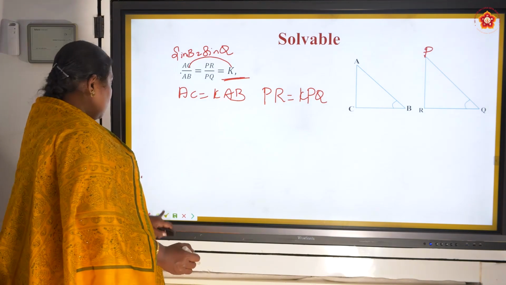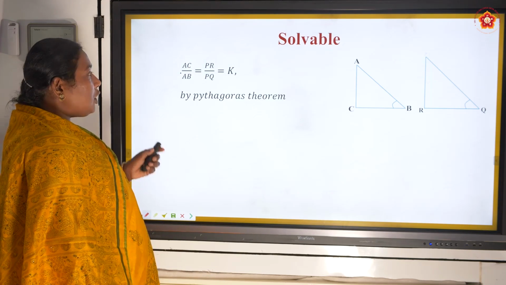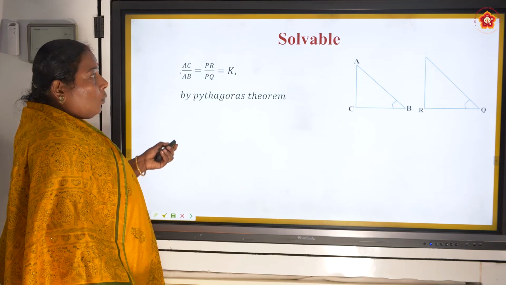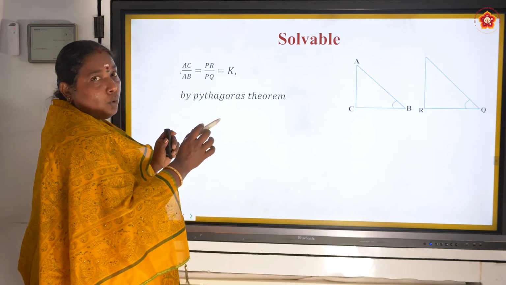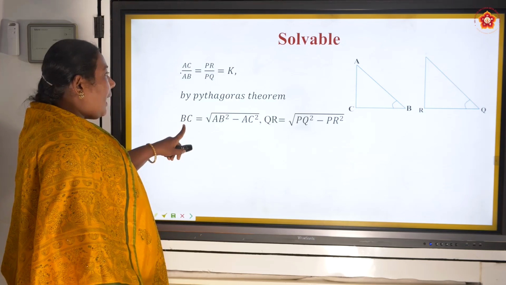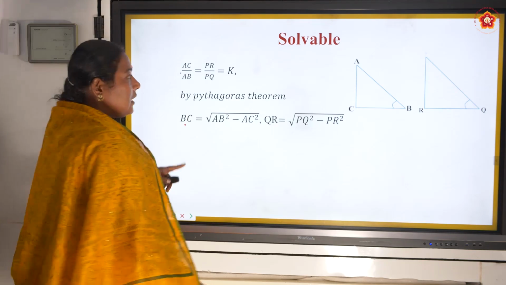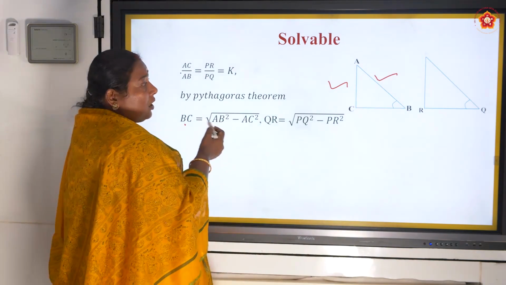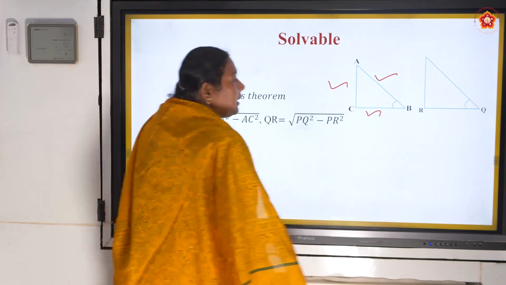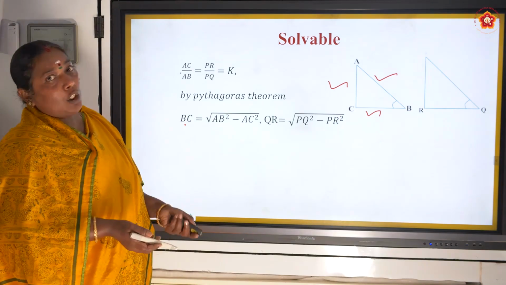Let us see. I have compared these two, and I want the last side, BC. So I have AC and AB compared already. I want BC. How can I find BC? By Pythagoras theorem.